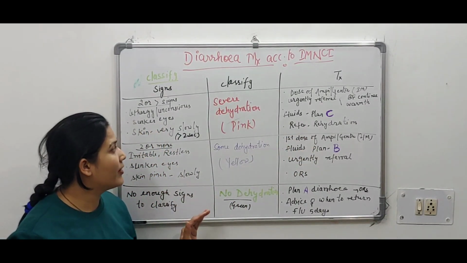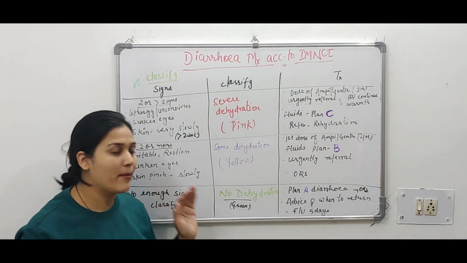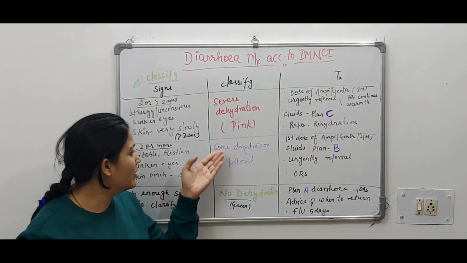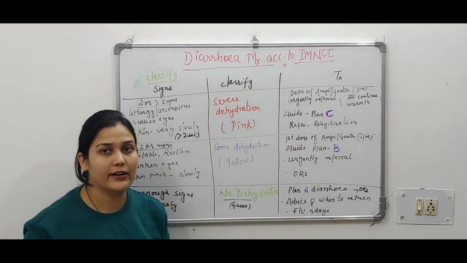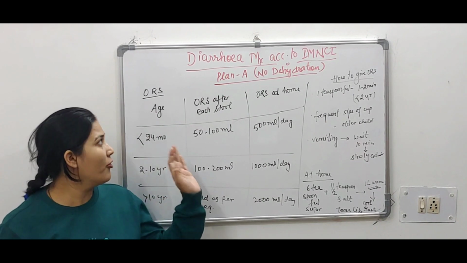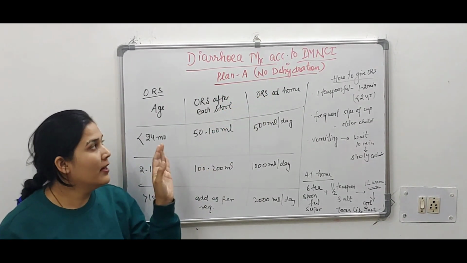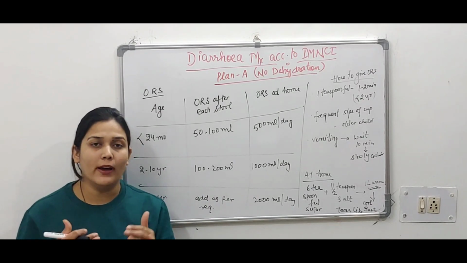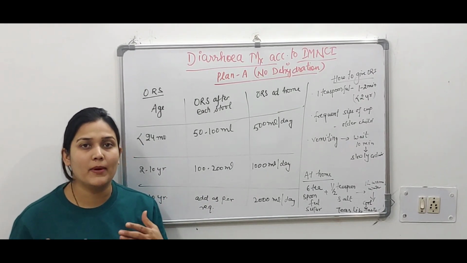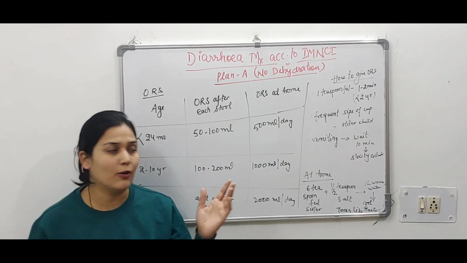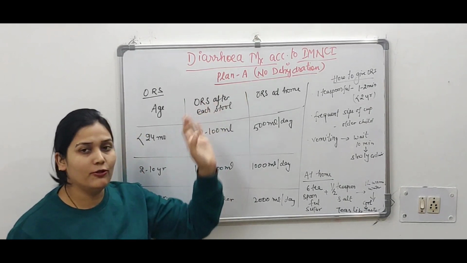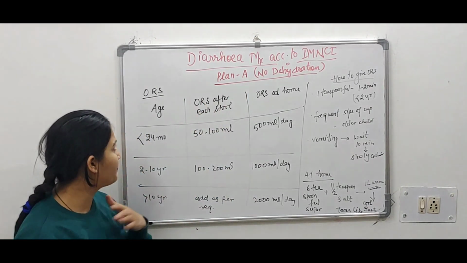So this is the classification according to IMNCI. The baby will be falling in no dehydration, some dehydration or severe dehydration. Now coming forward to the management plan for no dehydration. In no dehydration, there are not enough signs to classify whether the baby is falling in pink or yellow category. So that means the sign of no dehydration is there.